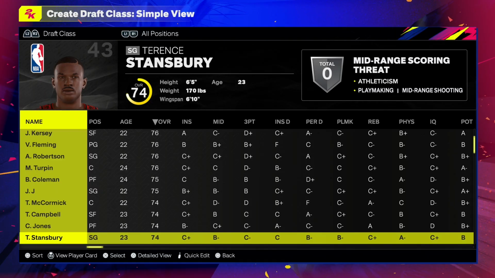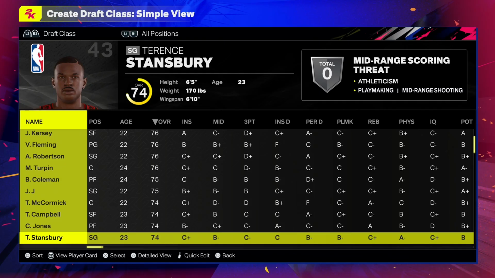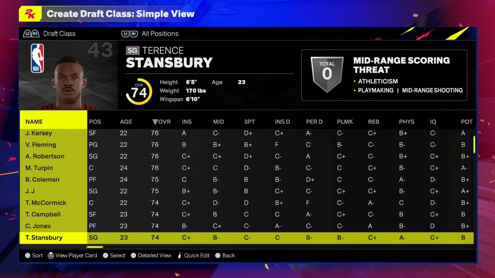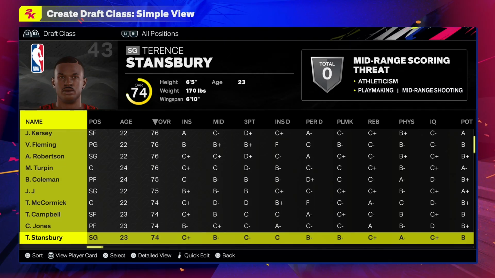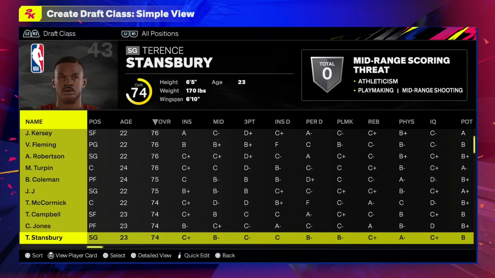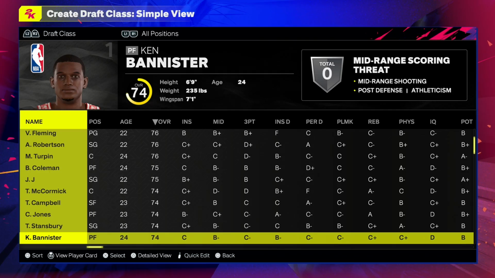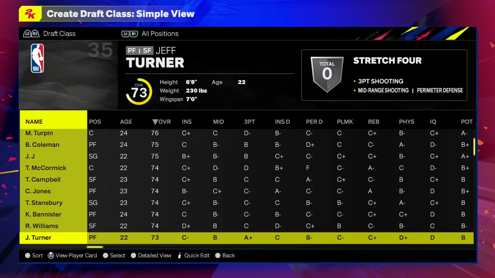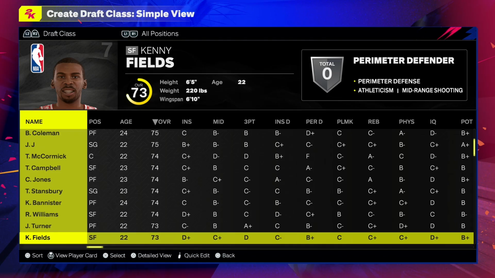Like, of course, up until 2003, each player still has their own custom shoe, and, you know, colleges, heights, weights, all that's been touched. But as soon as 2004 rolls around, that's when I start giving people custom jump shots. That's when I start making sure badges are correct and not every rookie starting with either 0 badges or 7 plus gold badges. Anyways, we have Kent Bannister, we have Ronnie Williams, Jeff Turner, we have Kenny Fields, Earl